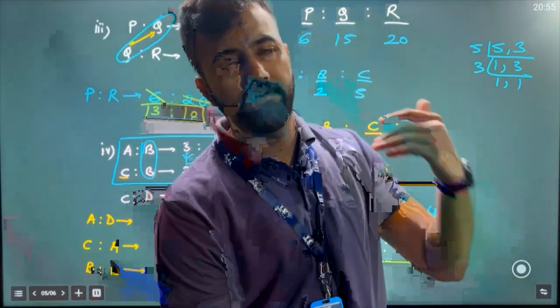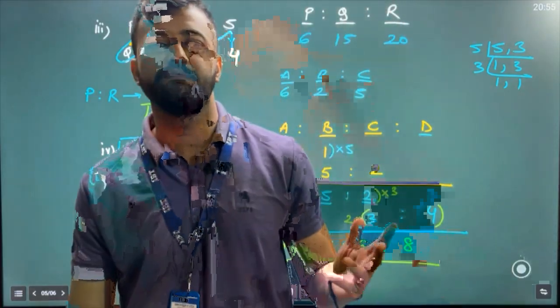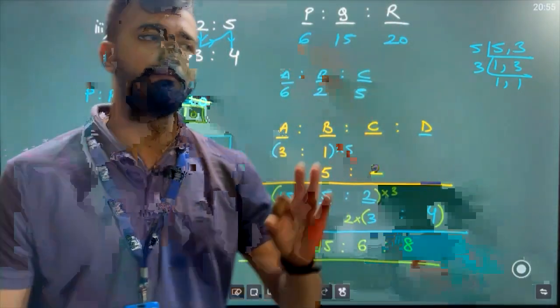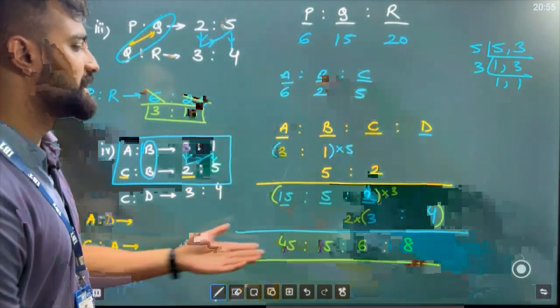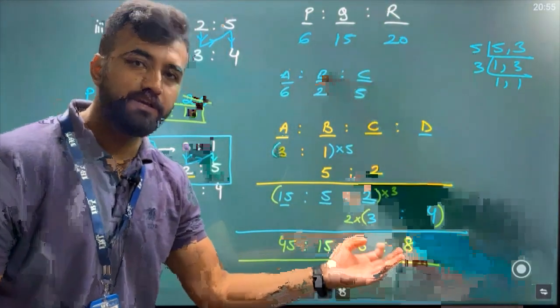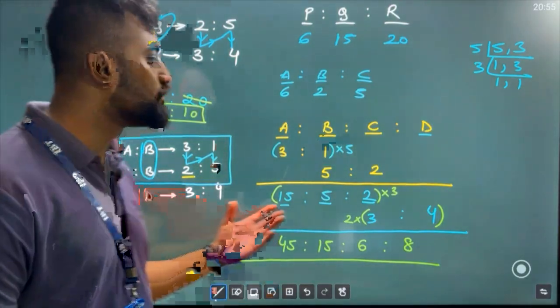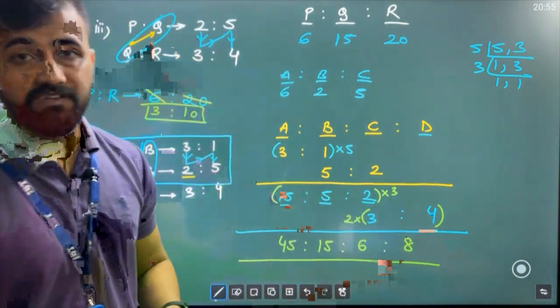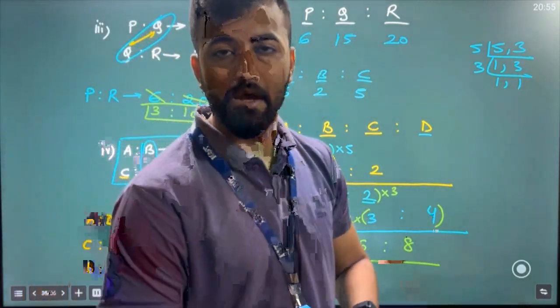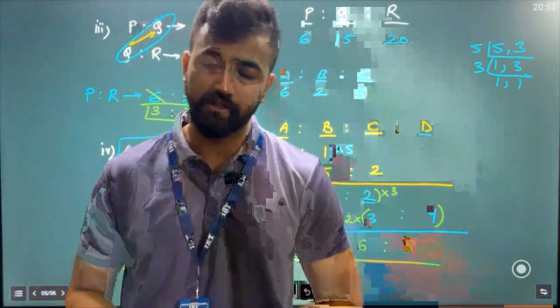But I would say, why use such a method if we have a solid method which will never make a silly mistake, the method that we have used, this one. So I would suggest that you go through this method. Clear? Now as we have learned how to find the combined ratio, now we'll see its application in the next class.